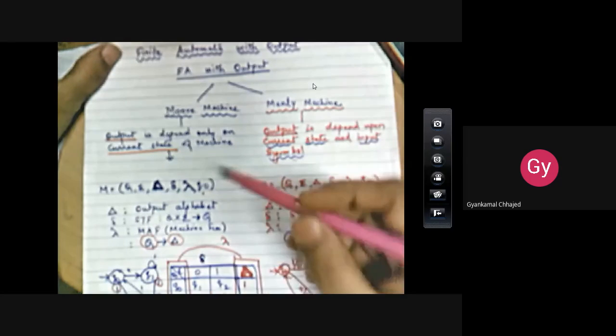As you can see here, the set of states is there as in finite automata, then the input alphabet, then there is an additional thing indicating the output alphabet. So delta is representing the state function, where the next state is dependent on the current state as well as the current input symbol.